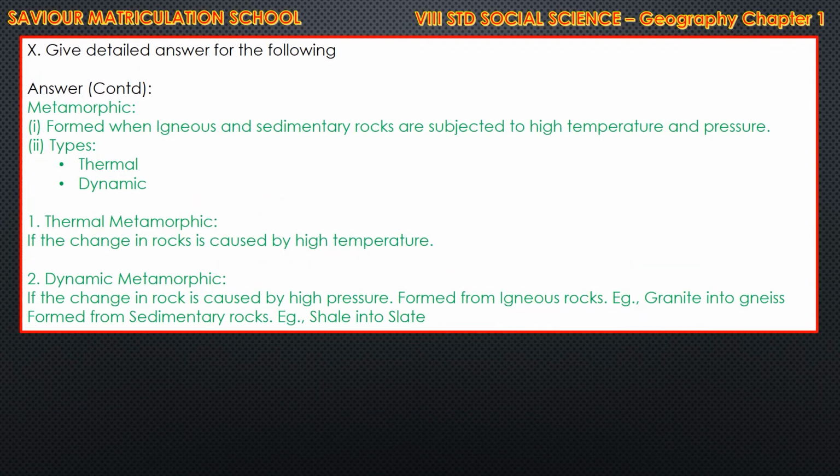And the third classification of rock is metamorphic rock. It is formed when igneous and sedimentary rocks are subjected to high temperature and pressure. There are two types, they are thermal and dynamic. Thermal metamorphic, if the change in rock is caused by high temperature. Thermal, temperature, TT, okay. Thermal, because the thermal metamorphic rocks are caused by high temperature. Dynamic, it's because of pressure.